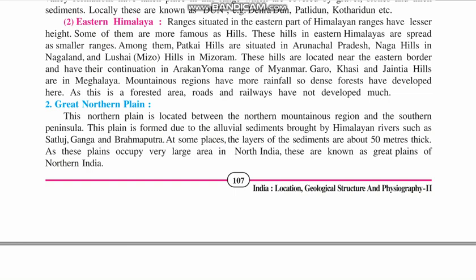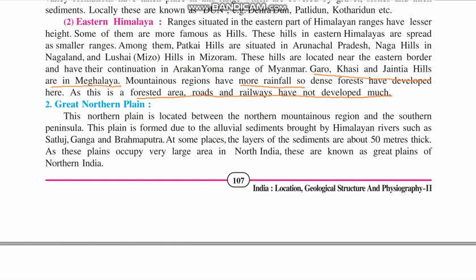These hills are located near the eastern border and the Arakan Yoma ranges. The Garo, Khasi and Jaintia hills are in Meghalaya. Mountainous regions have more rainfall, so dense forests have developed. These are places with very dense forests, and one of the highest rainfalls in the world is in these places. As this is a forested mountain area, roads and railways have not developed much.